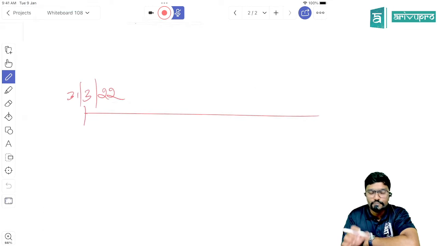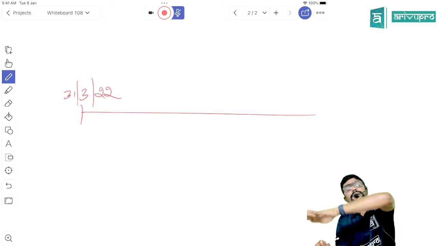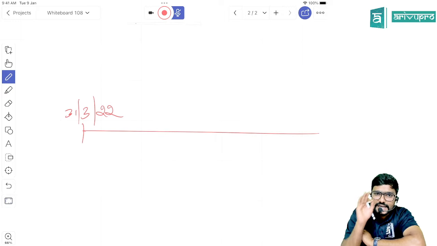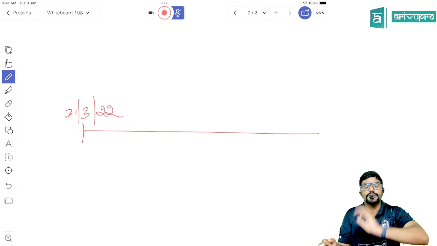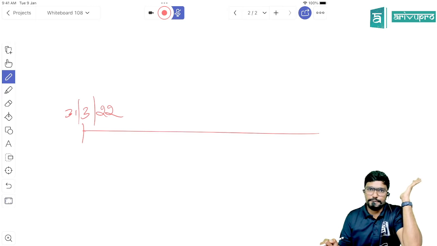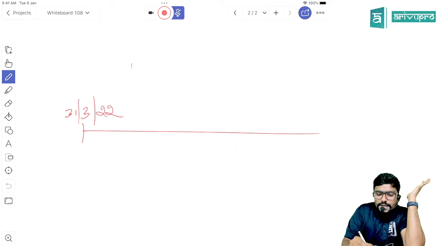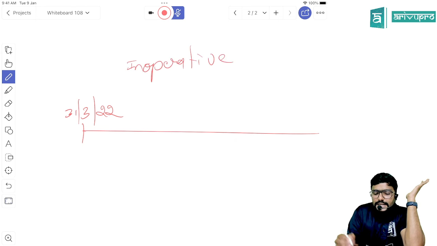So as I told you, first of all, when will my PAN become inoperative, sir? If you have not linked your PAN with Aadhaar before 31st March 2022, then your PAN will become inoperative. Now, can I link it later, sir?